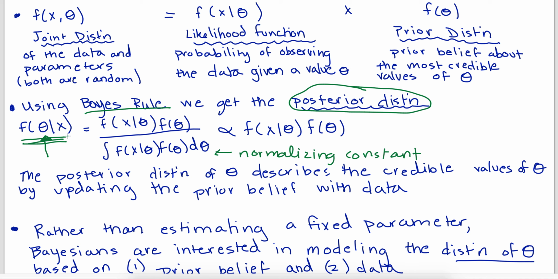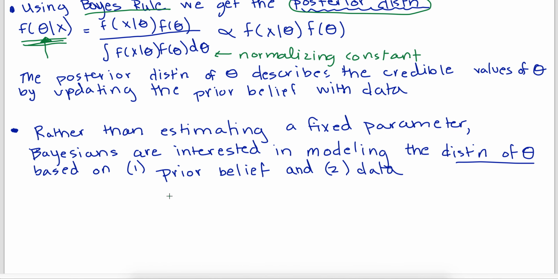So Bayesians are interested in this posterior distribution, the probability of observing different values of the parameter given a particular data set. So, hitting that home here, rather than estimating a fixed parameter, Bayesians are interested in modeling the distribution of theta based on, one, that prior belief, that was up here, our f of theta, and two, the data, the likelihood of the data given a particular value of theta.